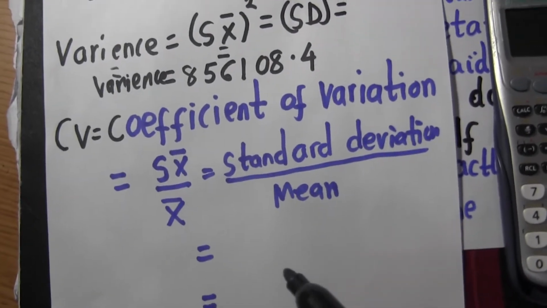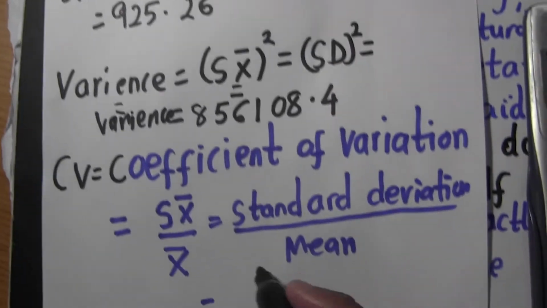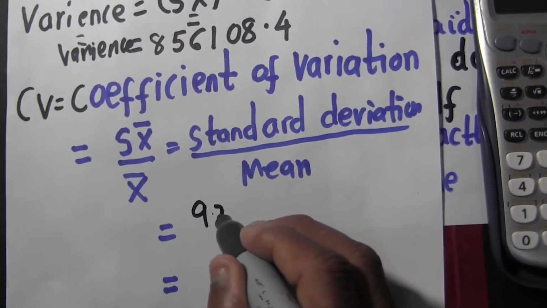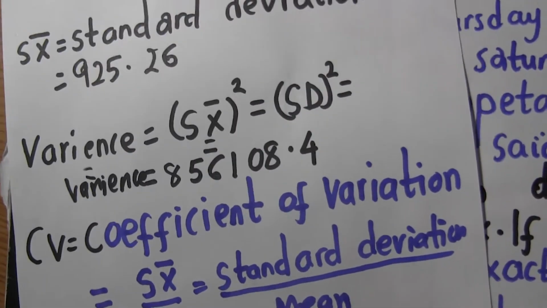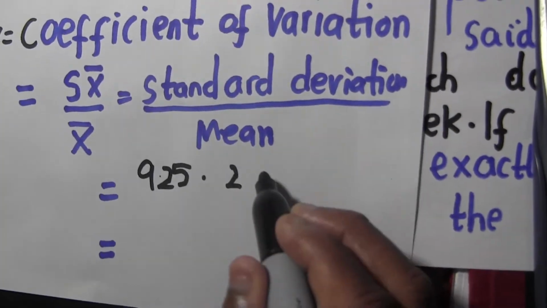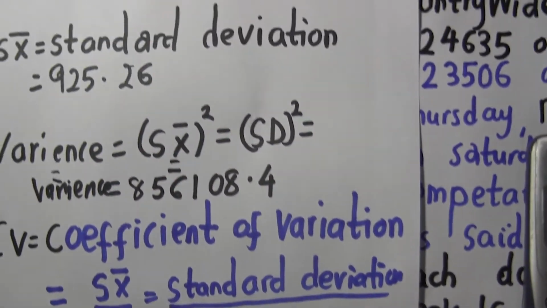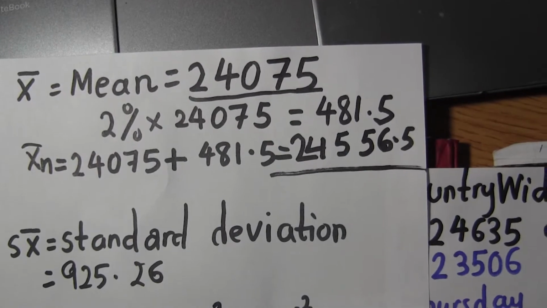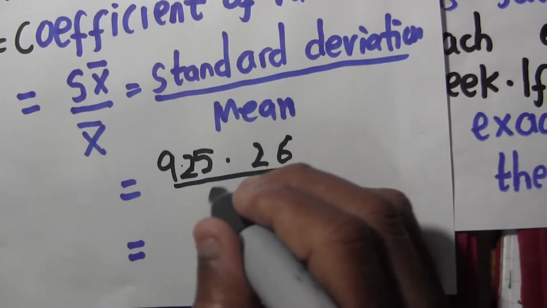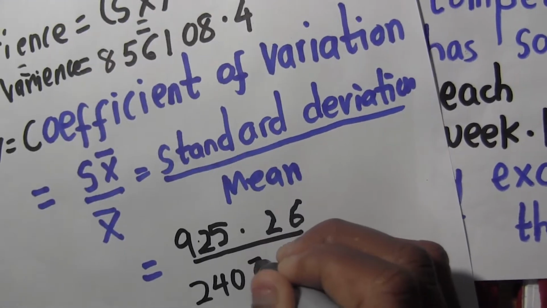So I want to see my standard deviation. What is my standard deviation? 925.26. And what is my mean? My mean, we had it, which is equal to 240.75.